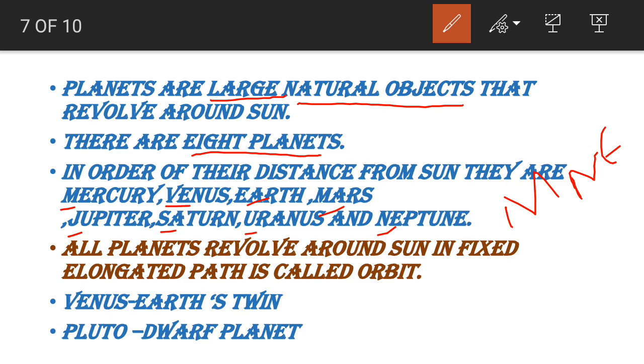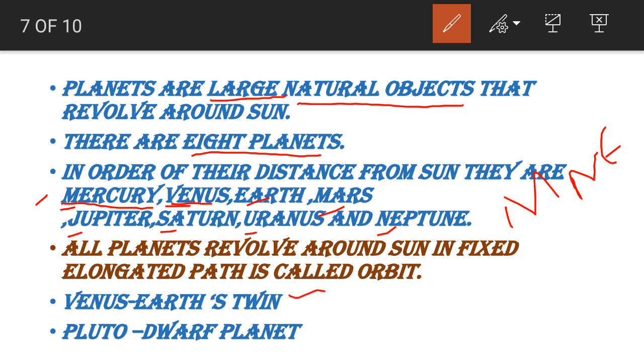I am going to give an example here. My very elegant mother just served us nuts. You can refer to the sentence, take the first letter of all the words, and frame these planet names: Mercury, Venus, Earth, Mars, Jupiter, Saturn, Uranus and Neptune. And which is the nearest planet? Of course it is Mercury. And the second nearest planet is Venus.